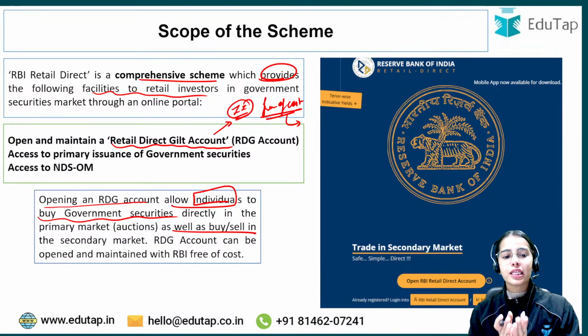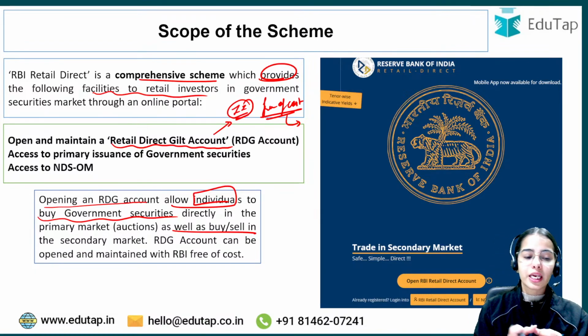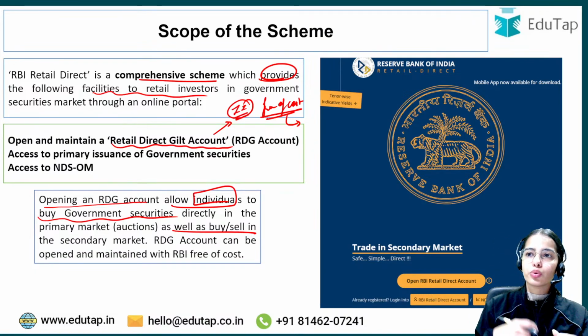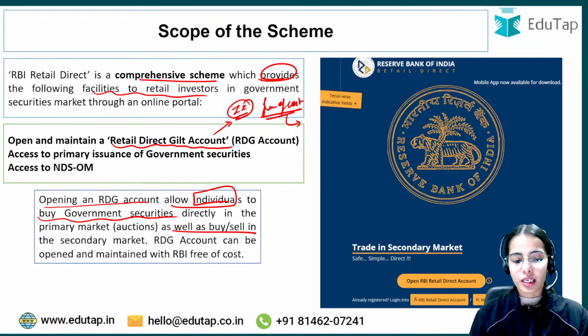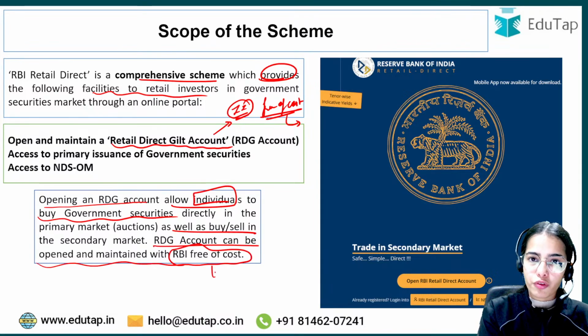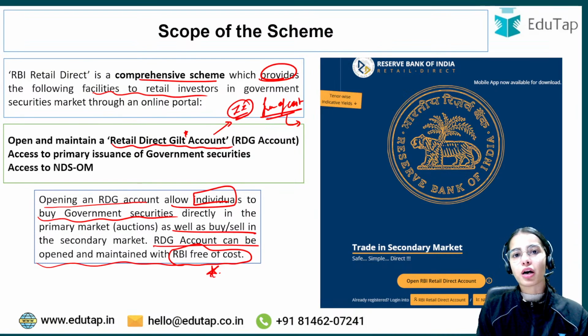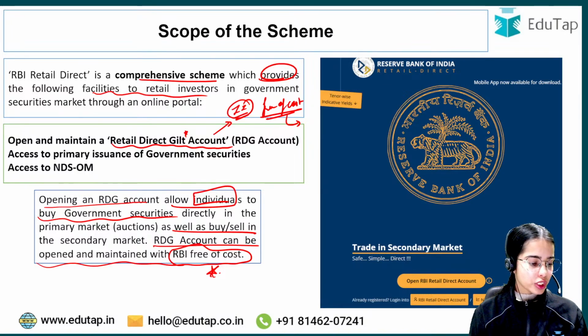So you can understand that through this RDG account, which is maintained with the RBI free of cost, the individual investors can do primary market transactions or secondary market transactions. This is the account through which individual investors can engage in the primary market and secondary market of government securities. So this is the basic idea. I hope it is clear.